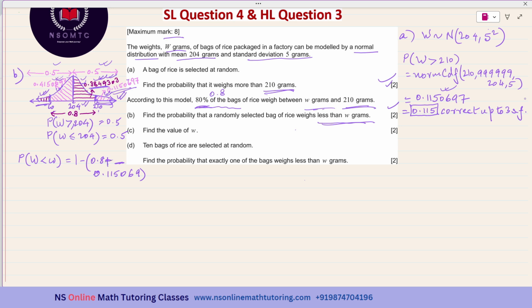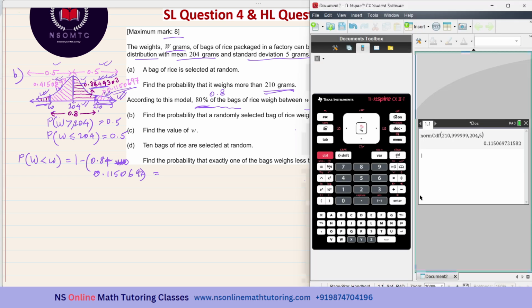When you are giving the final answer, you give it up to 3 significant figures. But whenever you're taking that value for some other calculation, take more digits to get a more accurate answer. Okay, so this is not the minus sign. It is 0.8 plus this thing. 1 minus the sum total of these two. I need the calculator.